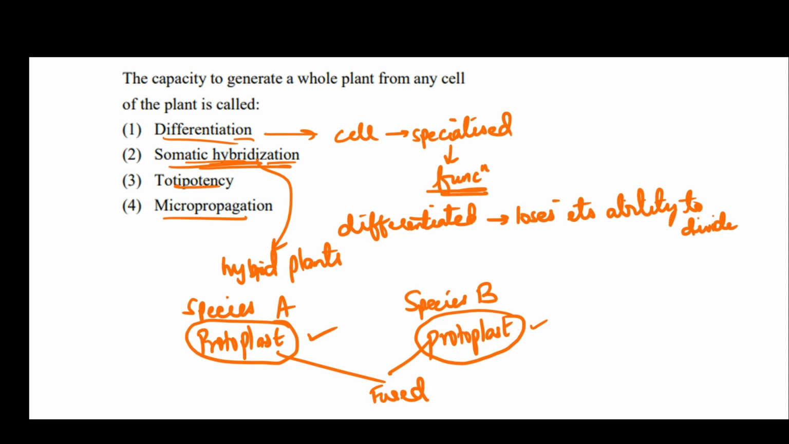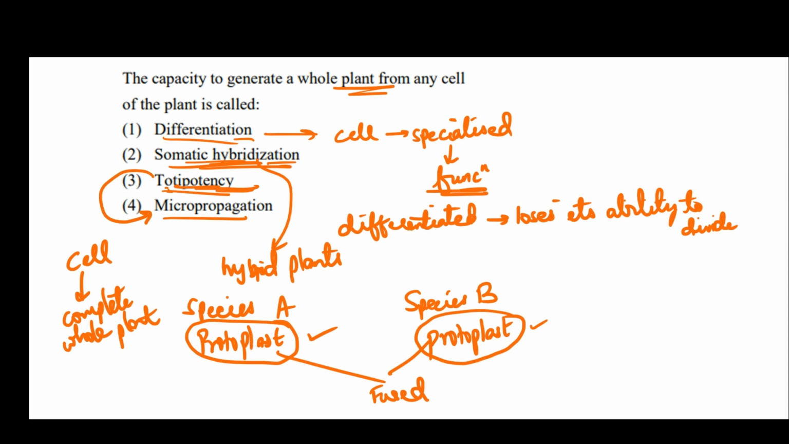That is somatic hybridization. Totipotency. What is totipotency? It is the ability of a cell, any cell in a plant, which can generate a complete whole plant. Usually this property of totipotency is not seen in case of humans or animal cells. It is seen only in plant cells. So what is this totipotency? Where a single cell has the ability to give rise to a whole plant. Now this property of totipotency is used in micropropagation.